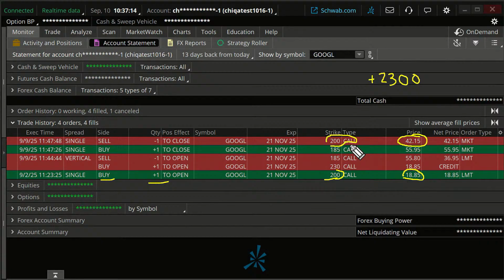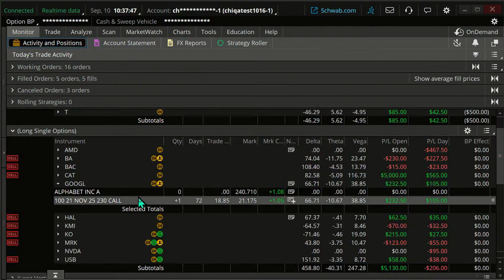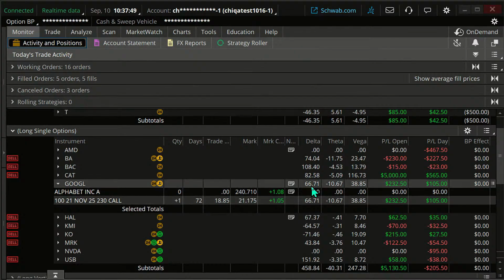Now, we rolled this. We didn't change the expiration date, but we did roll it down. And the reason we rolled it down is this actually got to be a delta of around 87. Okay, that was our delta on this yesterday. I don't have any way to show you that right now, but that's what it was. Because it had gone so well, okay? The stock had gone up so much. We rolled that delta down to, we'll see what our current delta is on this. Our current delta is around 66.